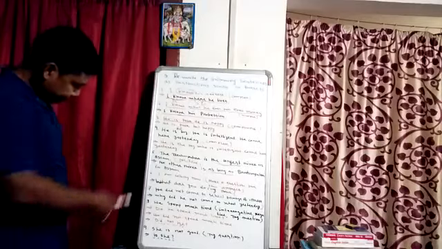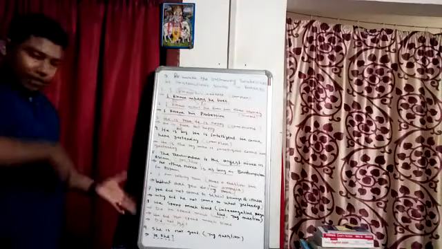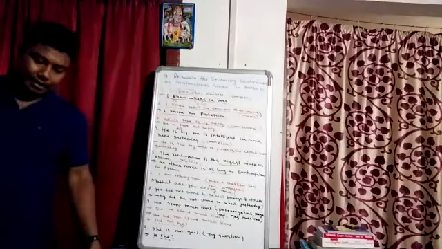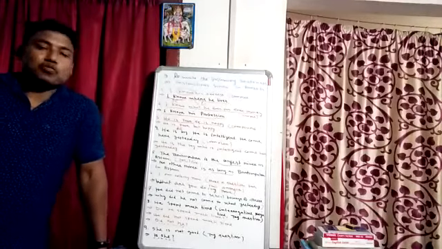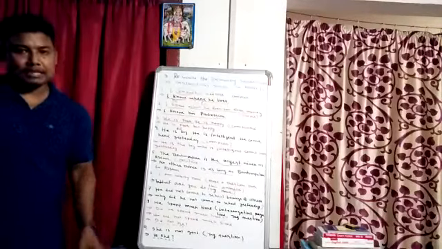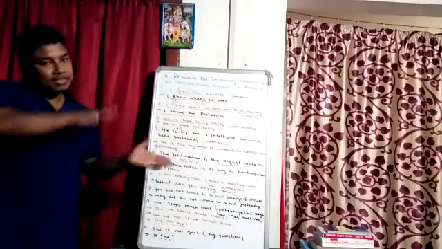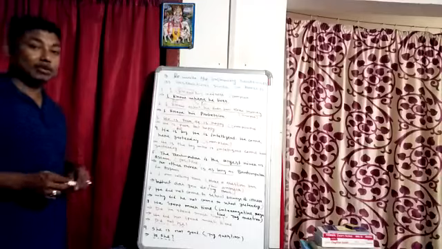Next one. Okay, if I take some other example, here only one sentence is given for degree. Suppose she is the most beautiful girl in our classroom. She is the most beautiful girl in our class. This is another example of superlative degree. If the instruction is given to make it positive degree, then what will be the answer?